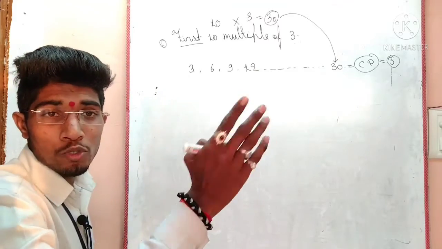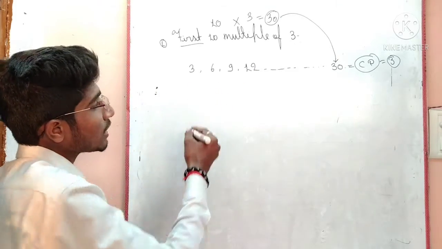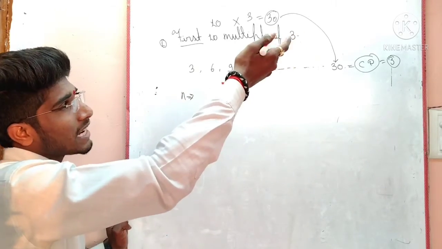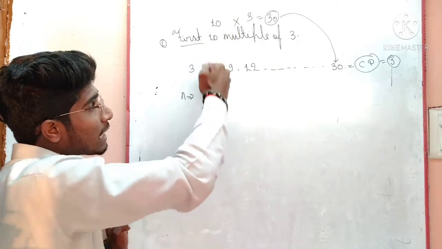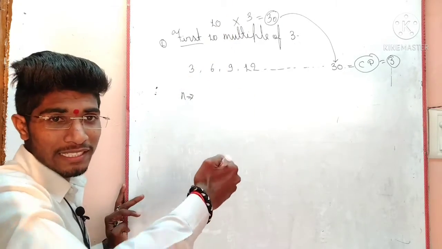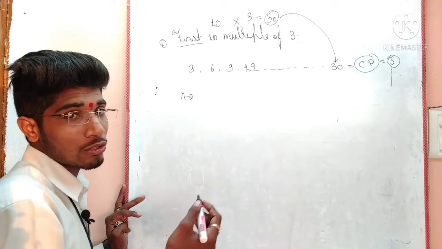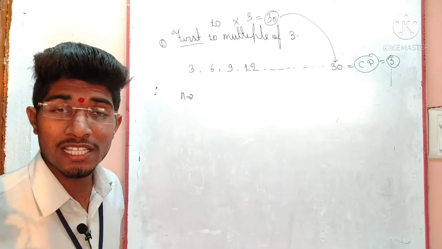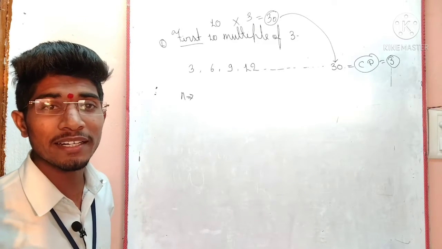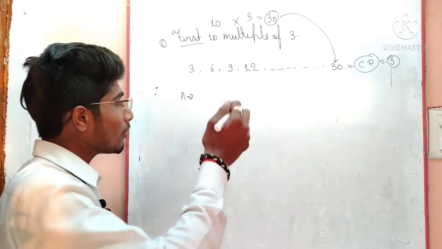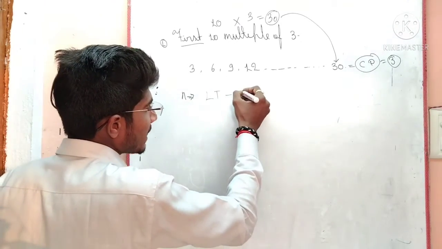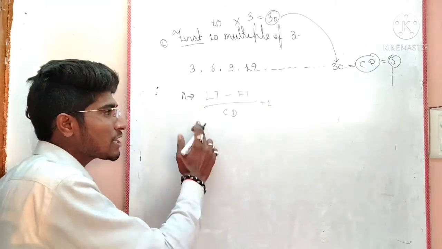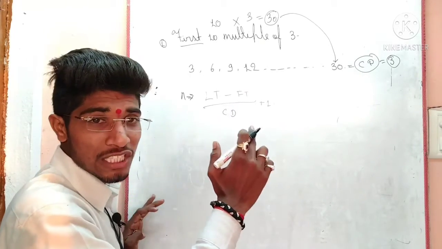If you have any doubt, please watch this video. Now I am going to discuss how we can find n. My dear lovely child, it is already said that we have to find 10. Our answer is 10 because the question is about 10 multiples. Already there are 10 numbers, but I will show how we can find it for questions on this topic. I already have one formula that I created myself. It is very important for every UP government related examination. Now let's check it here: LT minus FT upon CD plus 1. My dear aspirants, that is the best formula for finding the value for this type of question.